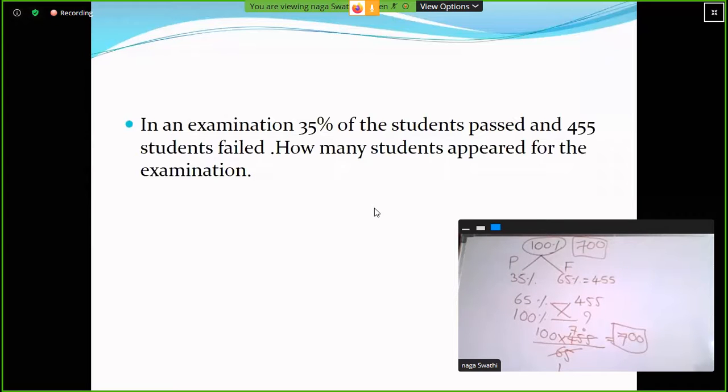Simple, ma. Let the total class strength be 100 percentage. Passed percentage is 35 percentage. Failed percent is 100 minus 35, 65. Here we know the value of 65 percentage, that is 455. So 65% value is 455. Then what is the value of 100 percentage? We got 700 students.